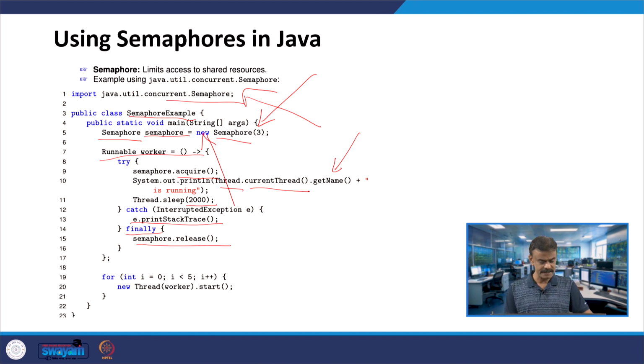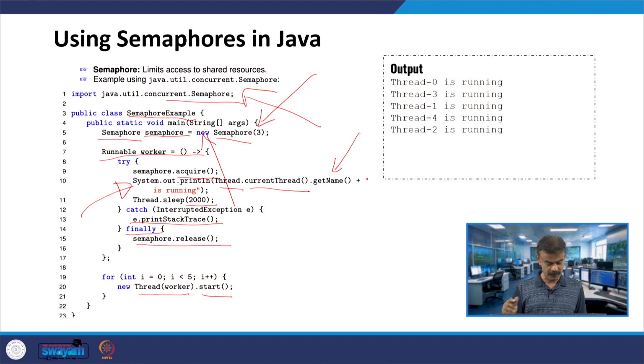Now the for loop, i is equal to 0, i less than 5, i plus plus, the thread, we are passing worker, and the worker will invoke start, exactly the same as what we have done. That means it will acquire, then it will print, then it will sleep for 2 seconds. Finally, it will be released. Here you will get the output like this. You may get different thread IDs like 0, 3, 1, 4, 2, and you can see they are running. At a time you have 3 resources, that is what line number 5 is suggesting.